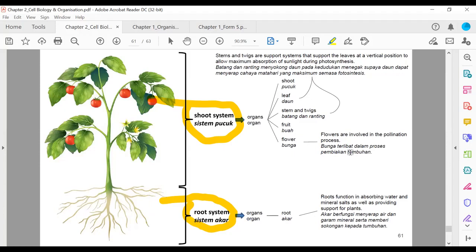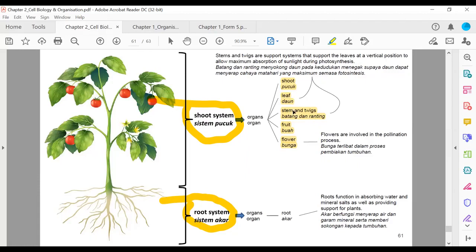Under shoot system, sistem pucuk, what are the organs involved? Apakah organ-organ yang terlibat? So we have shoot, pucuk, we have leaf, daun, stem and twigs, batang dan ranting, fruit, buah, flower, bunga. So these are organs found in the shoot system, sistem pucuk.